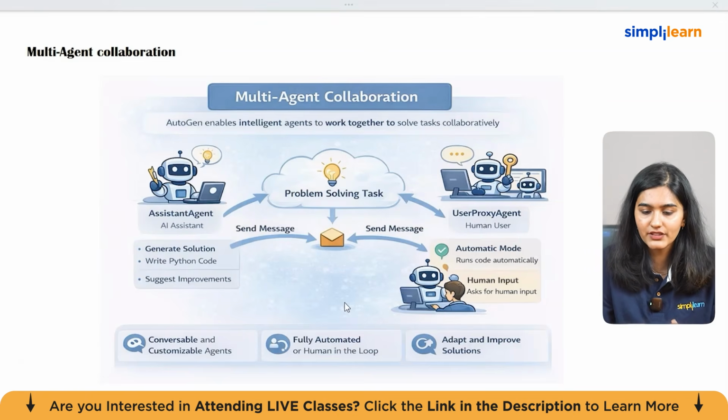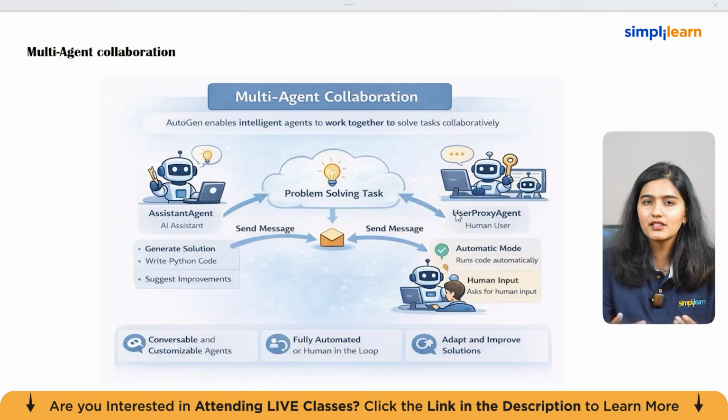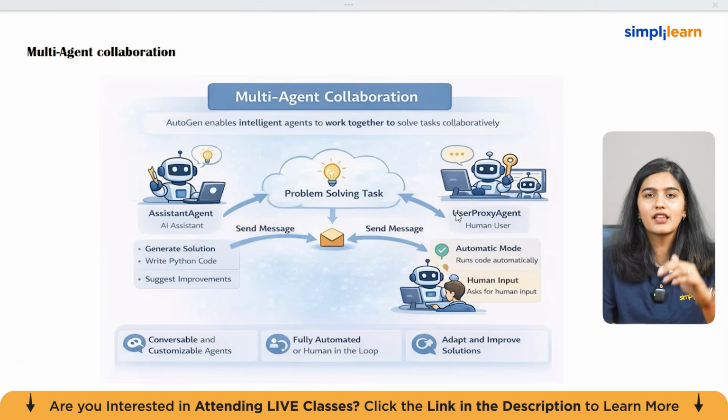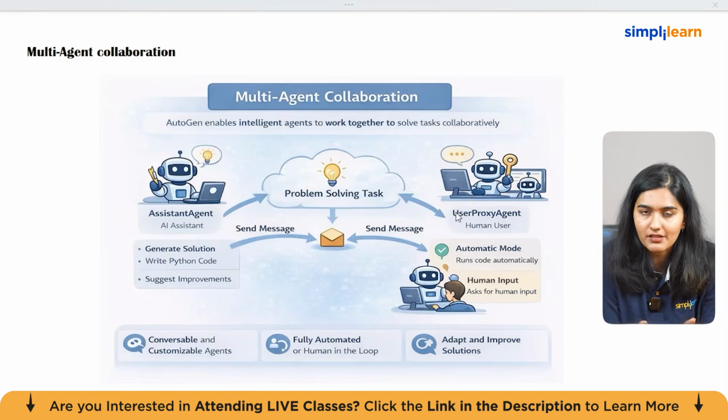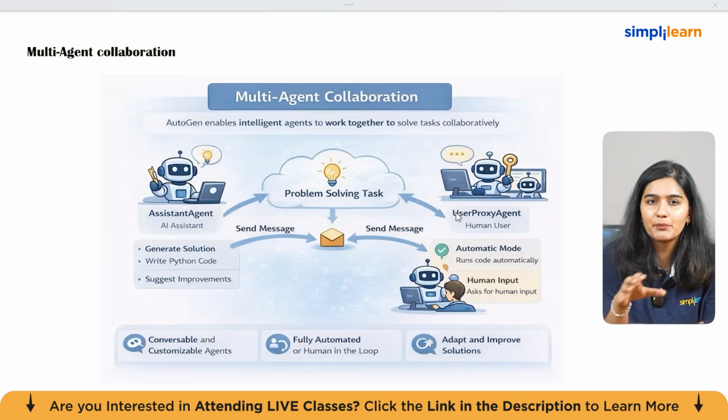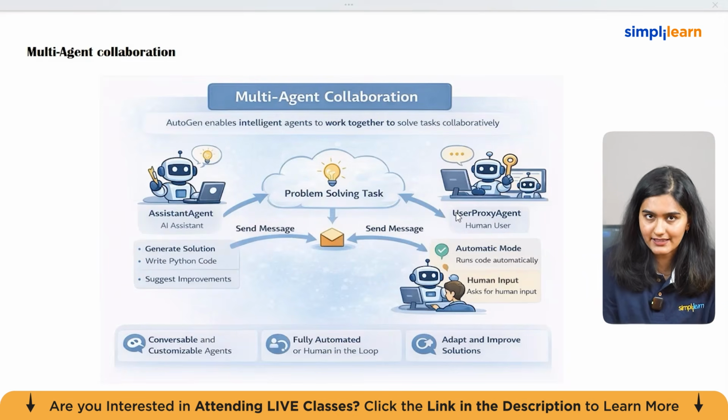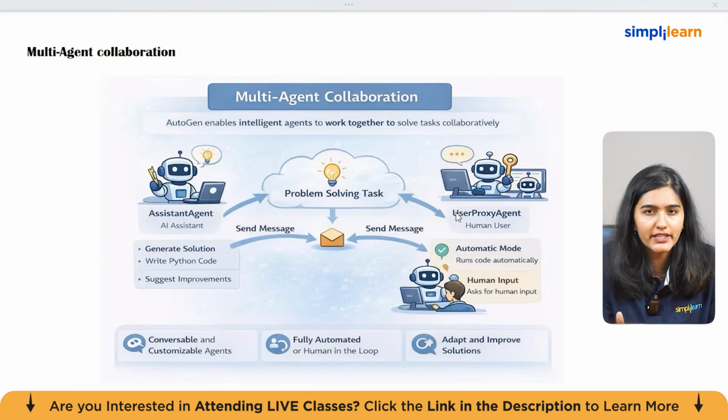On the right side of the screen, we can see the user proxy agent, which represents the human user or an interface that acts on behalf of the user. This agent essentially acts as a bridge between humans and the AI system. It can receive messages from the assistant agent and decide how to respond. The image highlights two important capabilities of the user proxy agent, which are automatic mode and human input.